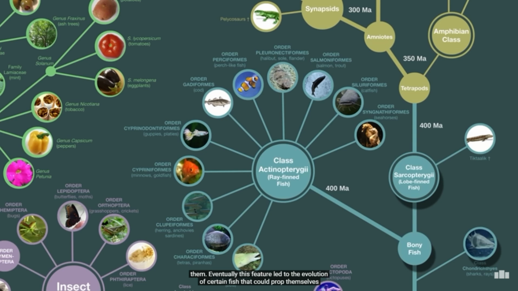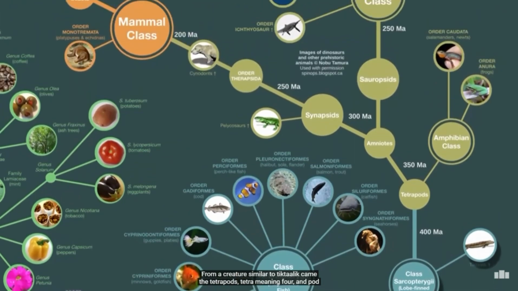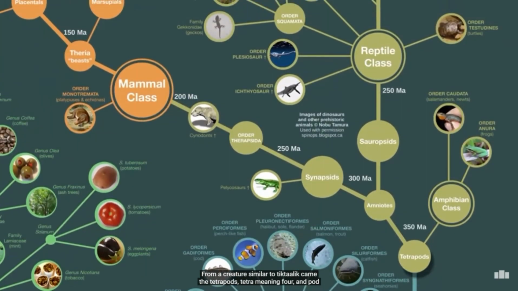Eventually, this feature led to the evolution of certain fish that could prop themselves up in shallow water, like the now extinct Tiktaalik. From a creature similar to Tiktaalik came the tetrapods. Tetra meaning 4 and pod meaning feet. So tetrapods are animals with 4 limbs, which basically includes all of the animals that we tend to think of as being animals. First off, there's the amphibians, like frogs, who live both in the water and on land. But then something evolved called the amniotic sac, which allows some animals to lay their eggs on the land instead of in the water.